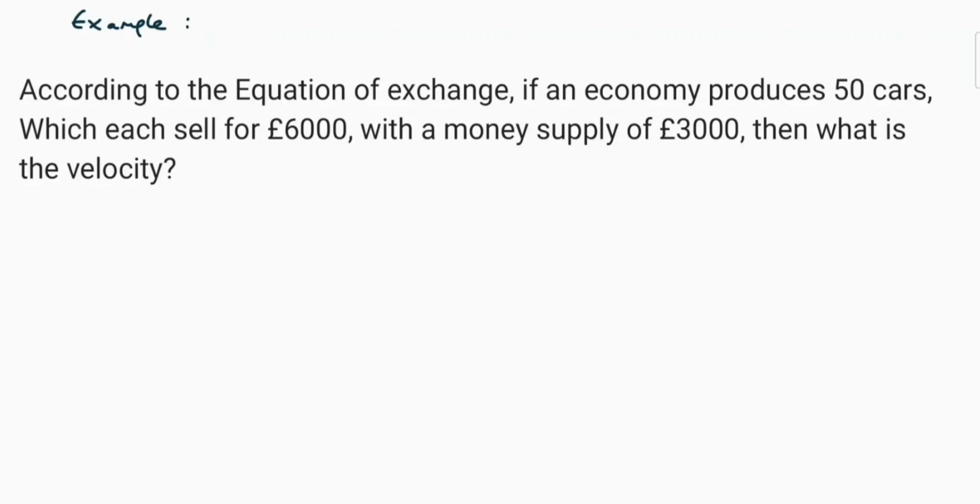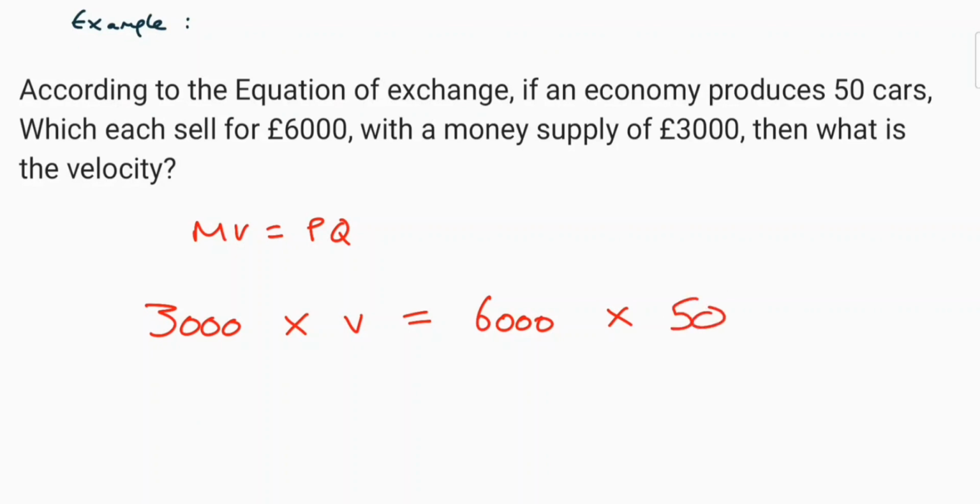Here is a quick example. According to the equation of exchange, if an economy produces 50 cars, which each sell for £6,000 with a money supply of £3,000, then what is the velocity? Well, we know the equation is MV equals P times Q, where the money supply M is 3,000 times velocity equals P, which is 6,000, times Q, which is 50.